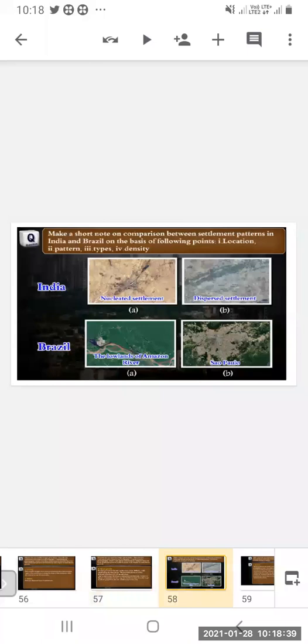Make a short note comparing settlement patterns in India and Brazil on the basis of the following points. Now you can see in India, A and B, they have shown nucleated settlement and dispersed settlement.